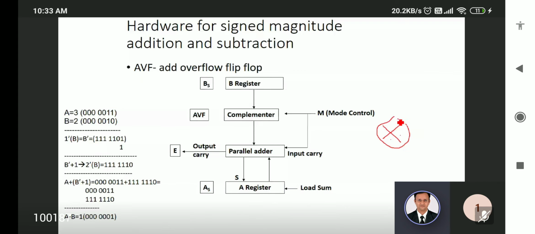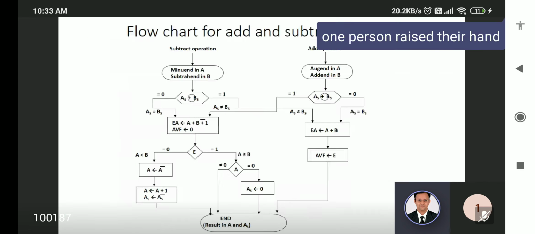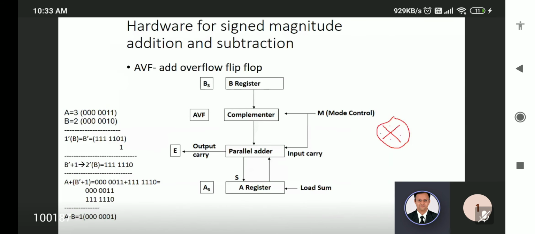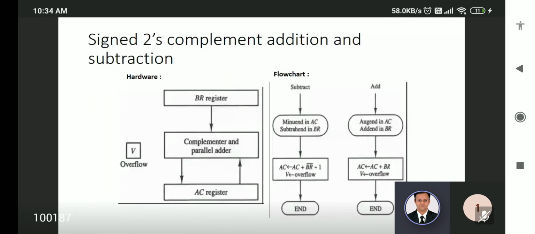This is more important. See here, the complementer adder is available. So here the complementer and adder both will be merged into a single part. That's all. Then BR register here, AC register here. See, B register is here, AC. That's all. Nothing else. Okay. Those 2 registers are mentioned, with carry also mentioned. So that they mentioned AC. Nothing else. Okay. Finish.